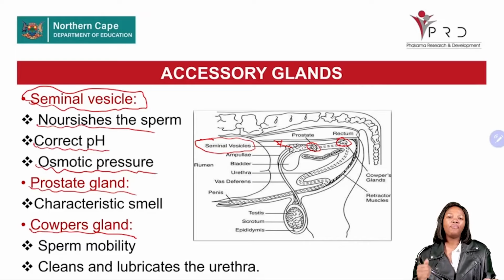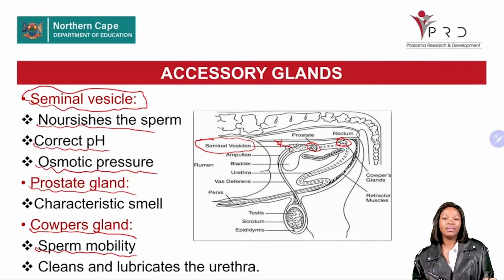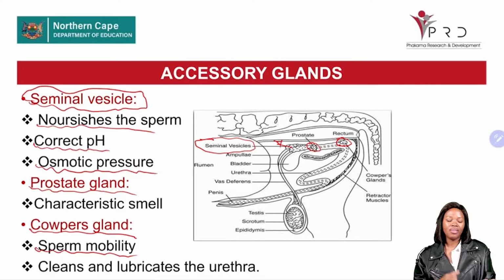Very good. Bulbourethra. Now, the function of this bulbourethra is to be responsible for sperm motility or mobility. Meaning it is responsible for the movement of sperm cells, because these sperm cells need to move. They should be able to move so they can reach an ovum. Right?